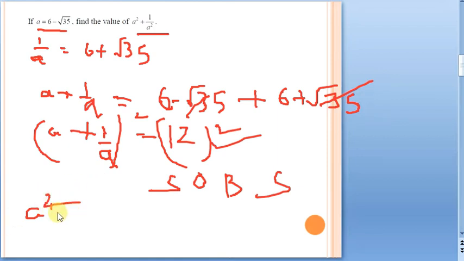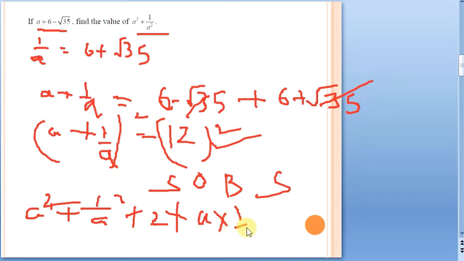So this is going to be a square plus, in place of b, 1 by a square, plus 2 into a, a only, into b, 1 by a, is equal to 12 square. 12 square is going to be 144.